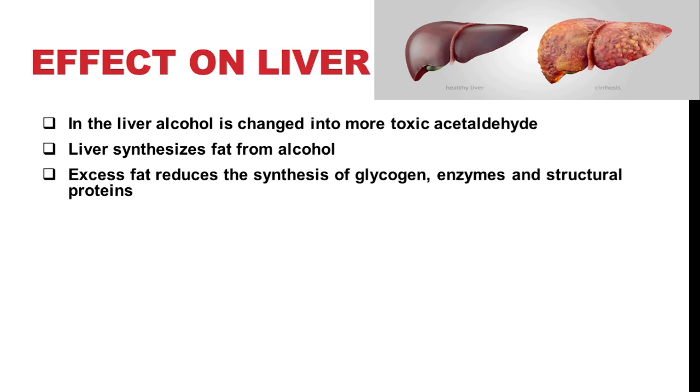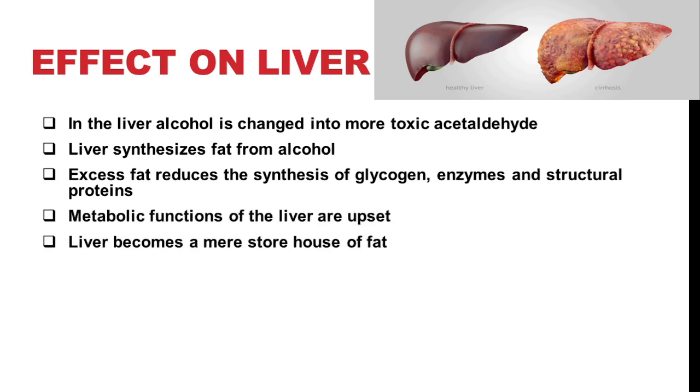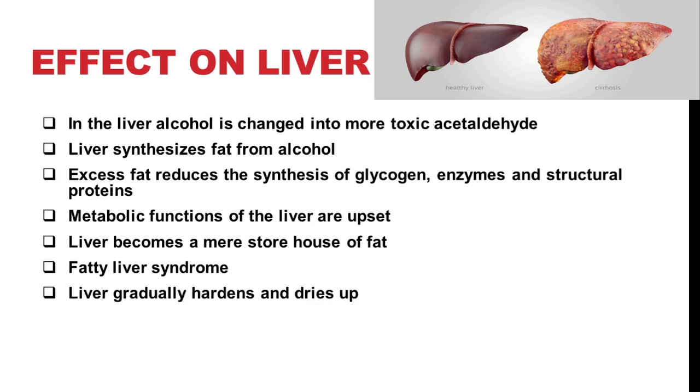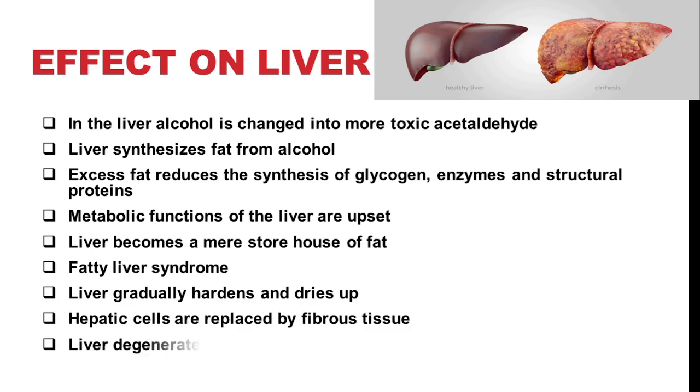The liver is also a storehouse of glycogen in the normal case. But because of the damage due to alcohol consumption, metabolic functions of the liver are upset. Instead of doing the metabolic functions, it becomes merely a storehouse of fat. This causes fatty liver syndrome. Then the liver gradually hardens and dries up as the hepatic cells are replaced by fibrous tissue. This kind of liver degeneration is called liver cirrhosis.